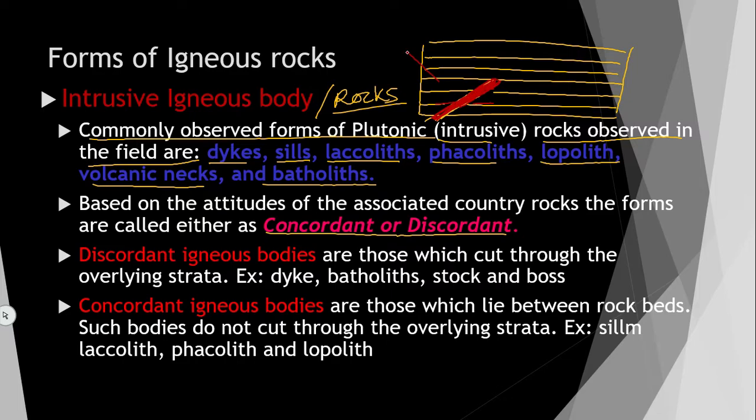So, this sedimentary rock is already present, and in that present rock the magma is intruding.